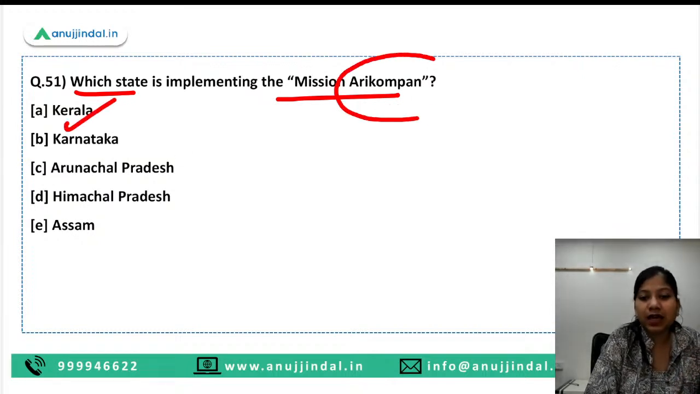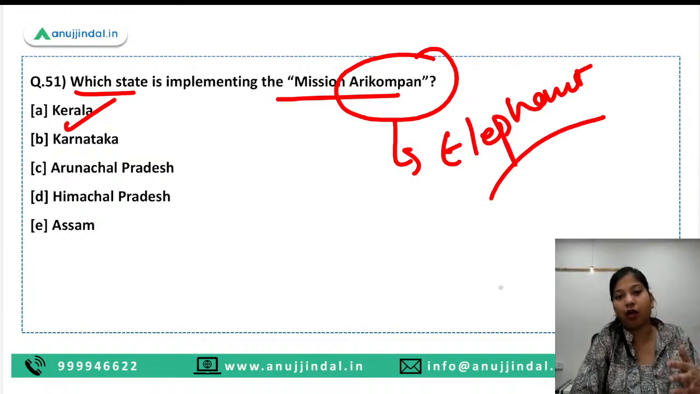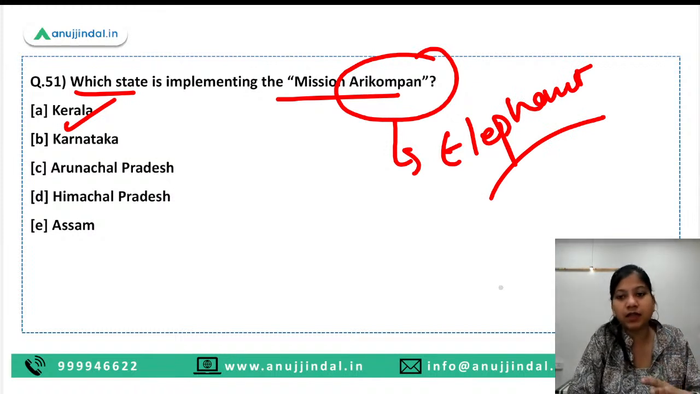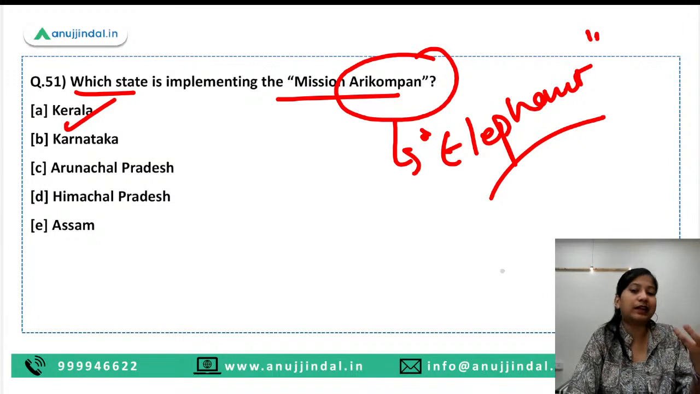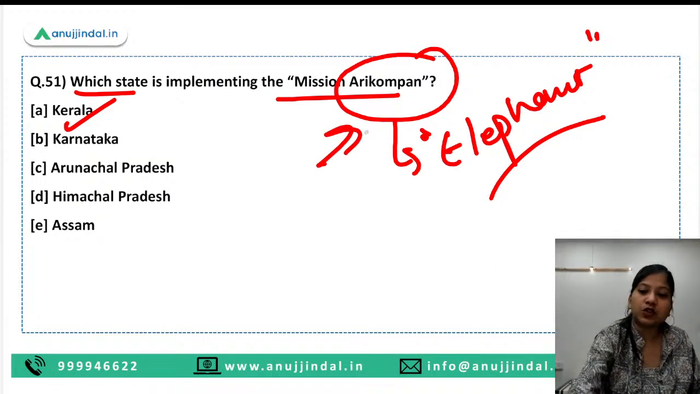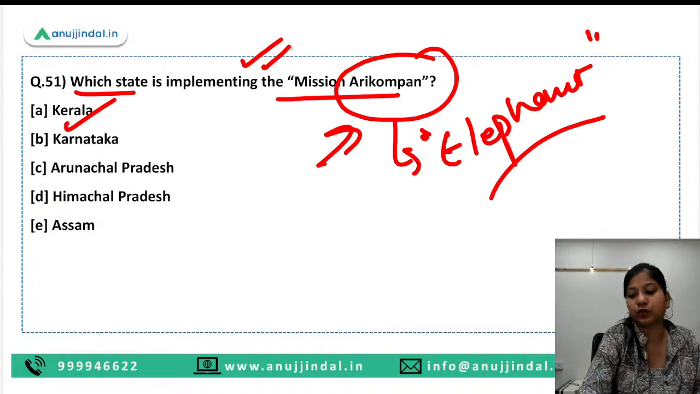So basically this Arikompan is the name of an elephant, and this elephant has gone rogue. It has become a little bit mad, and in order to control the havoc that this particular elephant is creating, this mission was launched. So purpose can also be asked, but I believe that would not be asked in the examination. The maximum question from this news could be this only.